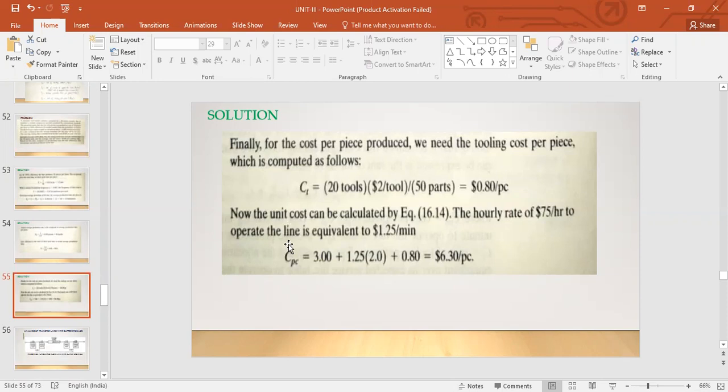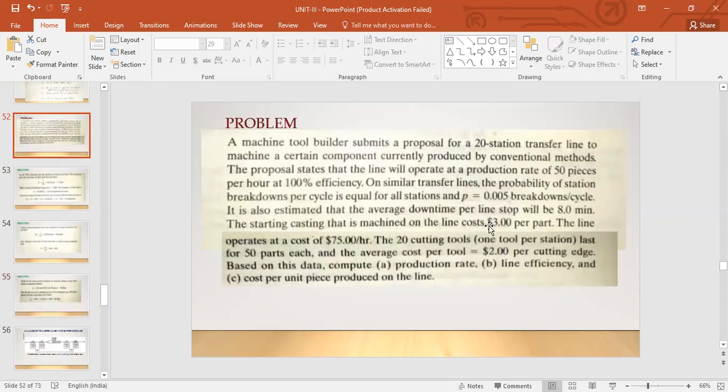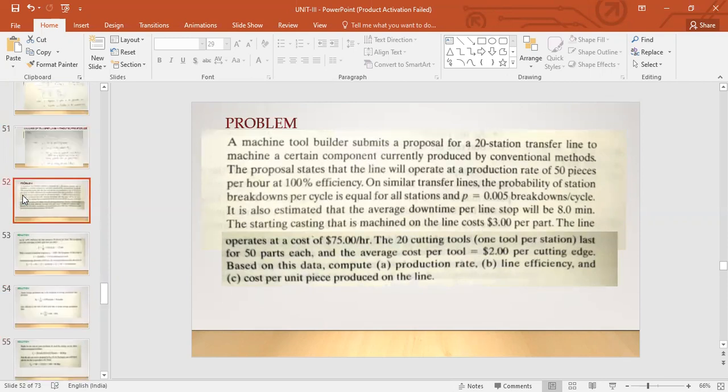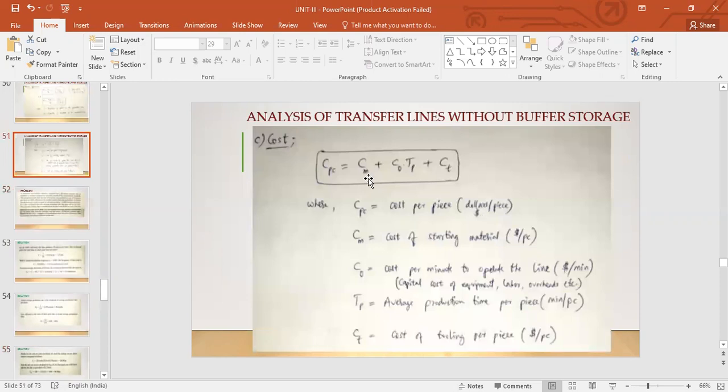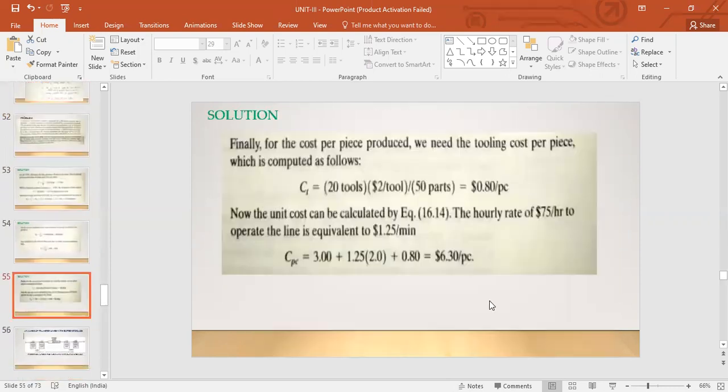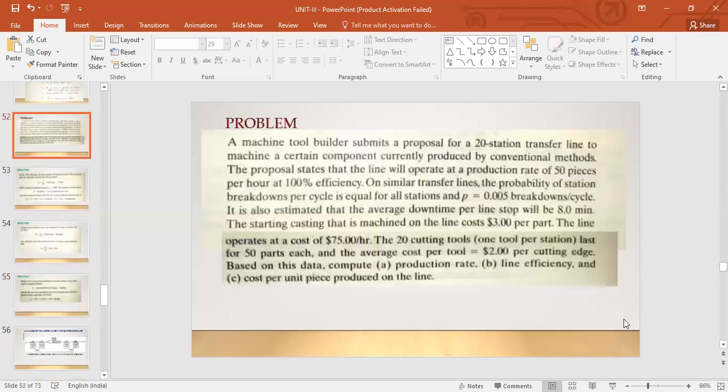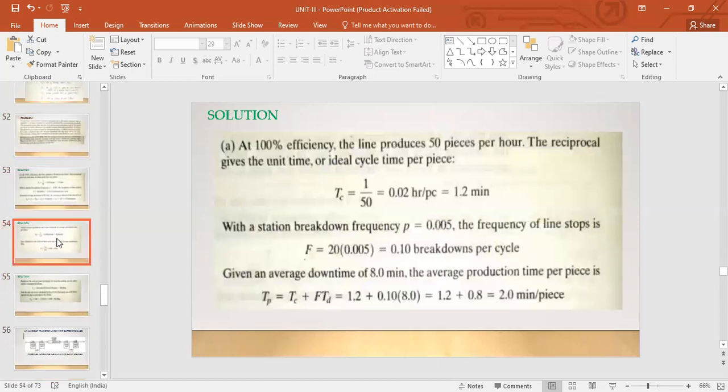And now you can calculate the unit cost based on that formula. You can add the raw material cost, which is $3, given in the question. Here: the starting casting that is machined on the line costs $3 per part. That is basically your Cm, the cost of starting material, plus C0 into TP plus CT. So C0 is 1.25, which was also given in the question. Oh, we calculated it, I guess.